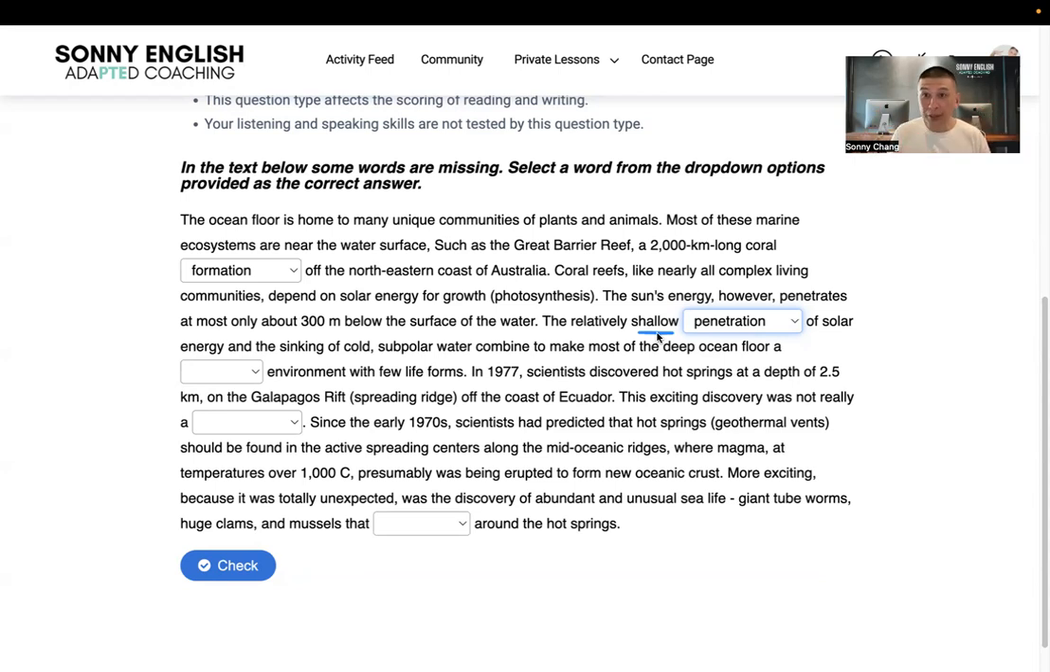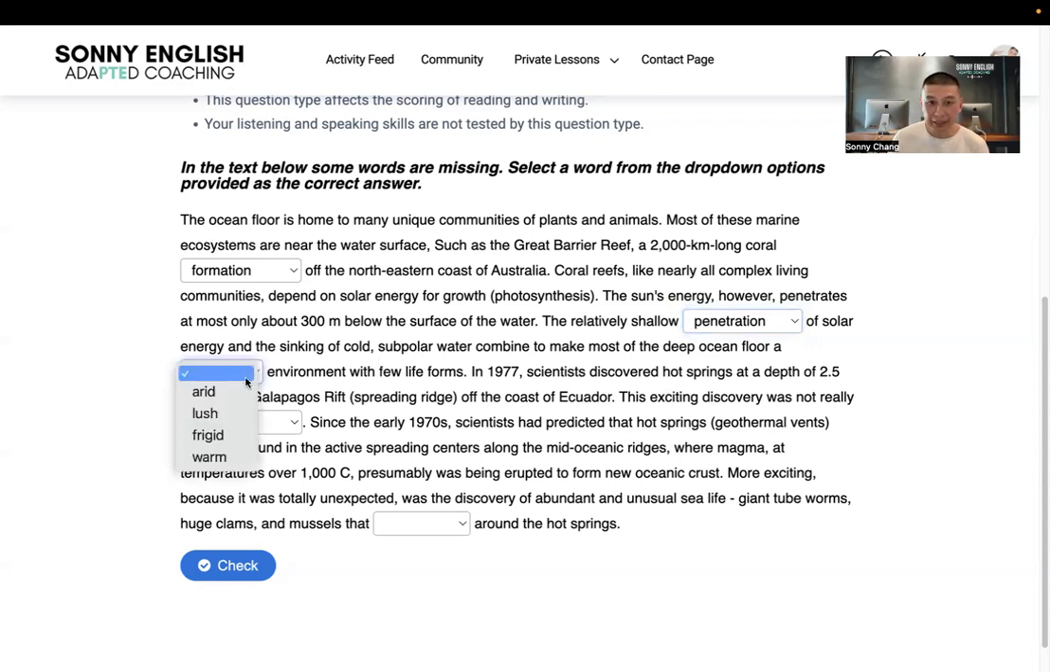So shallow penetration, it means if you penetrate, it doesn't penetrate too deep. In other words, insertion might work, shallow insertion, okay? Because you insert something and it's not deep. However, because I saw the word penetrates here, I'm going with penetration. I'm not going to go with insertion because they use the word penetrate. That's the noun, penetrates the verb. I would go with that one.